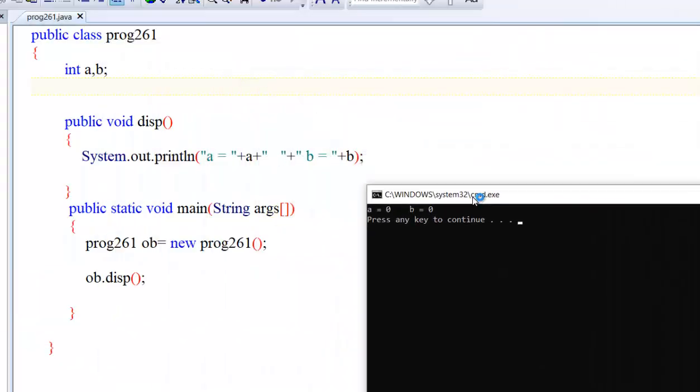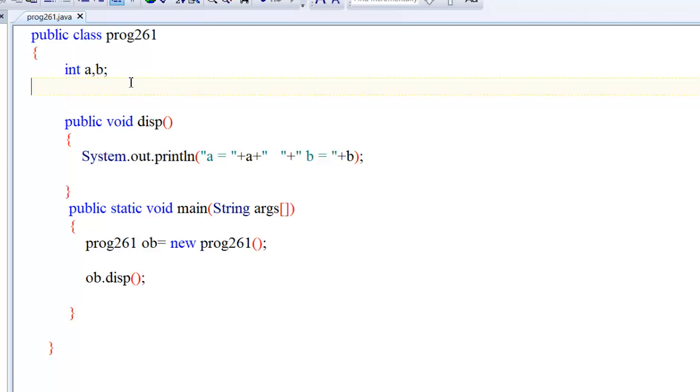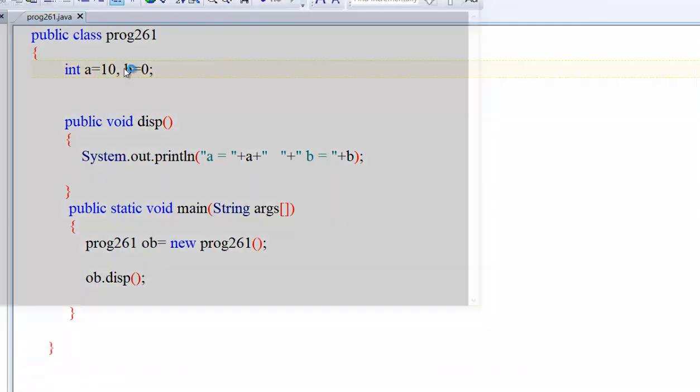See, the value of A and B is 0. It means we have not initialized any value, so it comes to 0. Now you may say, sir, we will declare here directly A equal to 10 and B equal to 0. Why will we take a constructor?